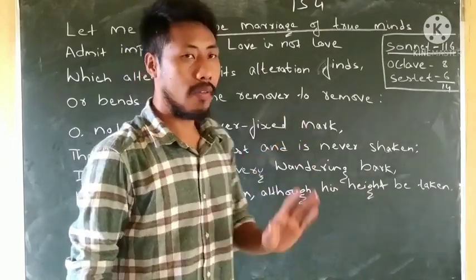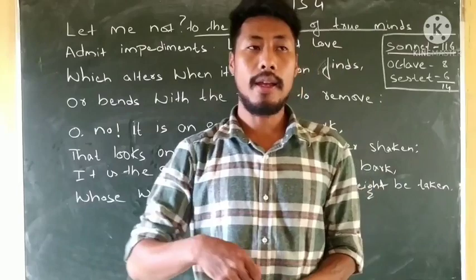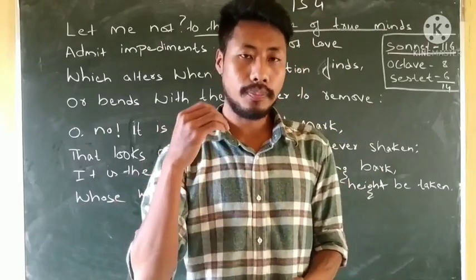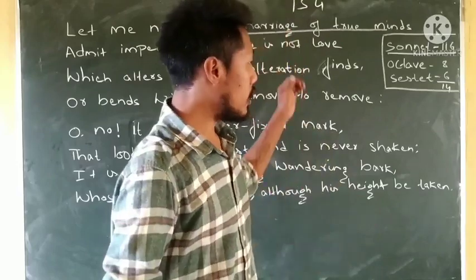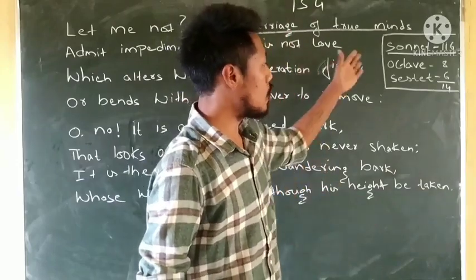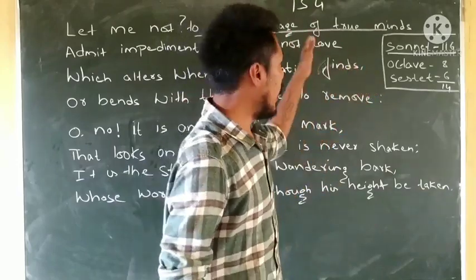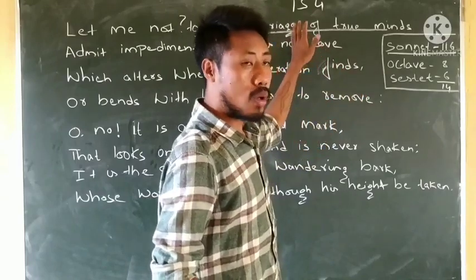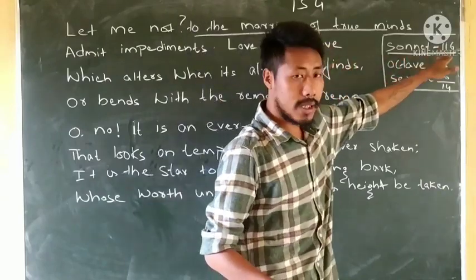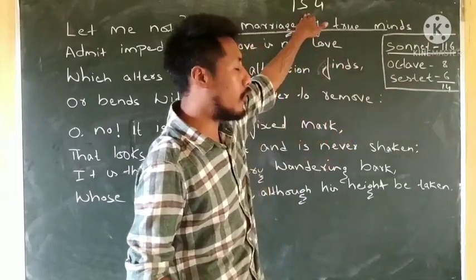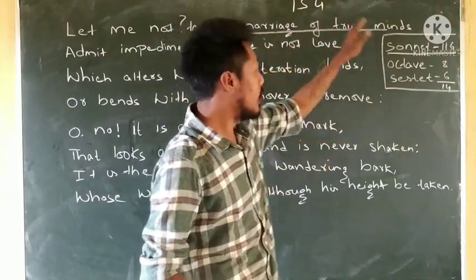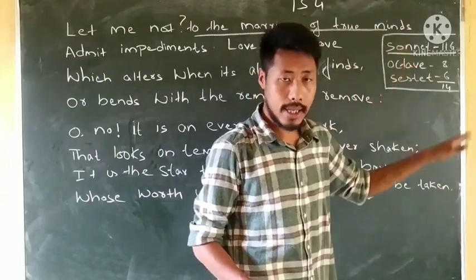Therefore, in the poem, we have 14 lines: 3 quatrains and 1 couplet, which make a 14-line poem, a sonnet. This poem is also known as sonnet number 116. In his lifetime, he wrote 154 sonnets, and out of 154 sonnets, this sonnet is 116.